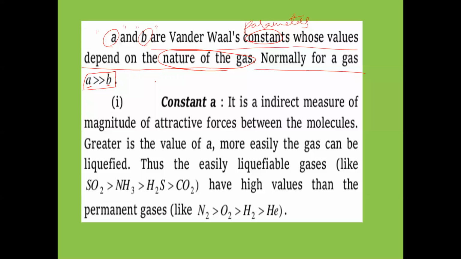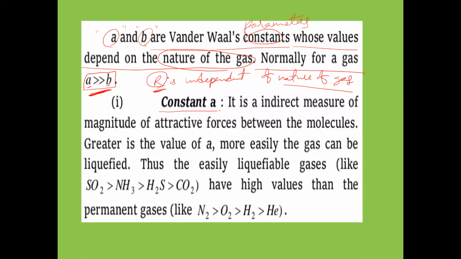But capital R is independent of the nature of gases. The R value does not depend on the nature of the gas. For all gases, the R value will be the same. But A and B values depend on the nature of the gas, meaning A and B will be different for different gases. But for a given particular gas, the A value will be very much greater than the B value. That point keep in mind.